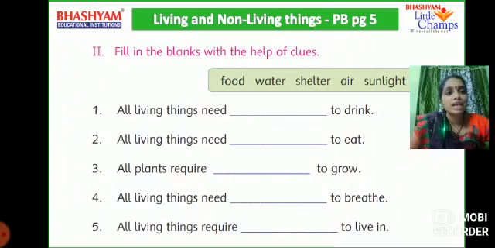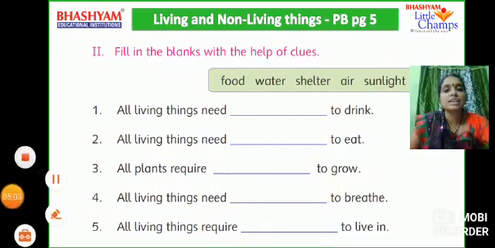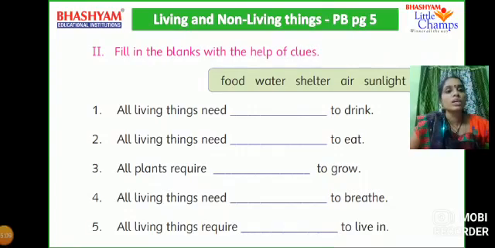Fill in the blanks with the help of clues. First one. All living things need dash to drink. What do all living things need, children? Water. Without water, we cannot live. So, water is very important. You have to drink 6 to 8 glasses of water every day. It is very essential for our body.